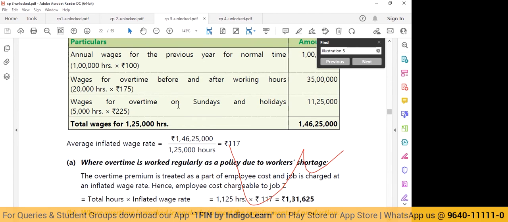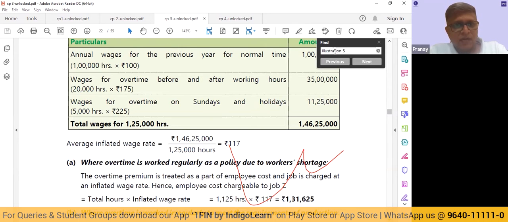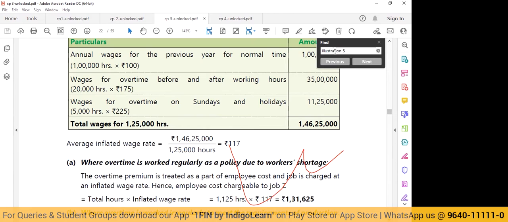Sir, since we are calculating the cost of Z, that is why we cannot consider this overtime as an abnormal cost to job Z, right? We cannot. So what I'm saying is, in case A, it has to be considered as normal, not only for this job, but for all the activities.